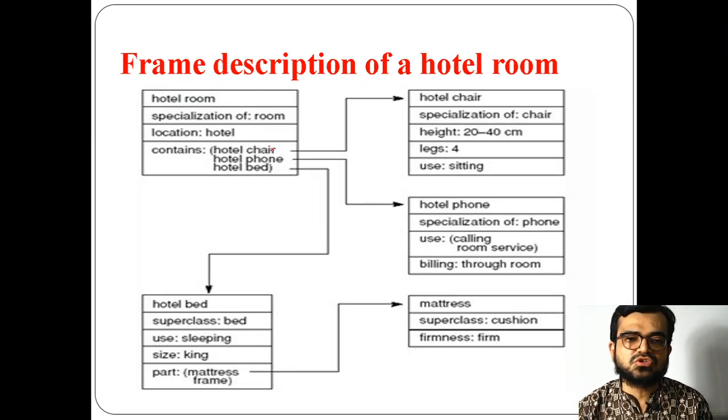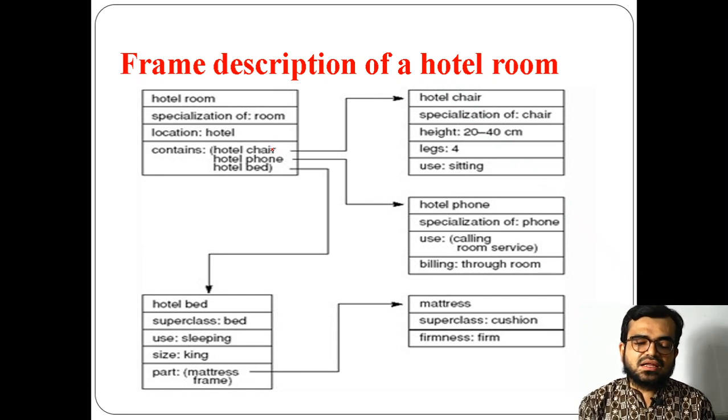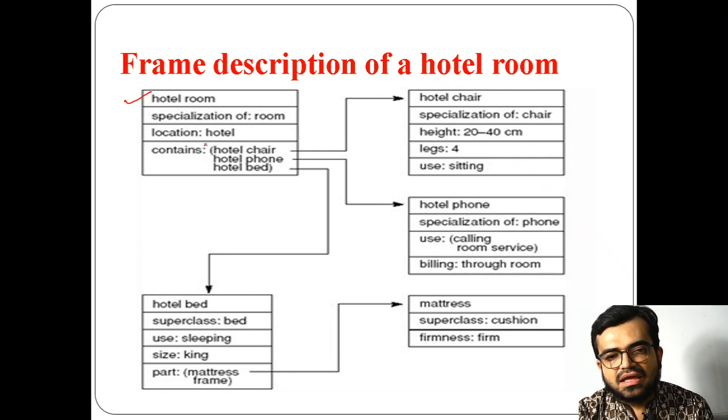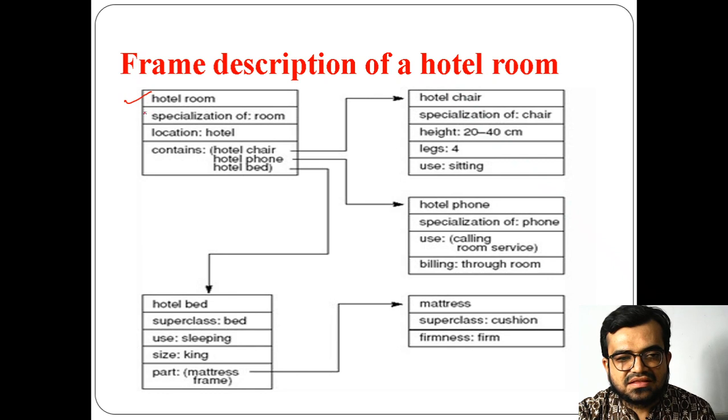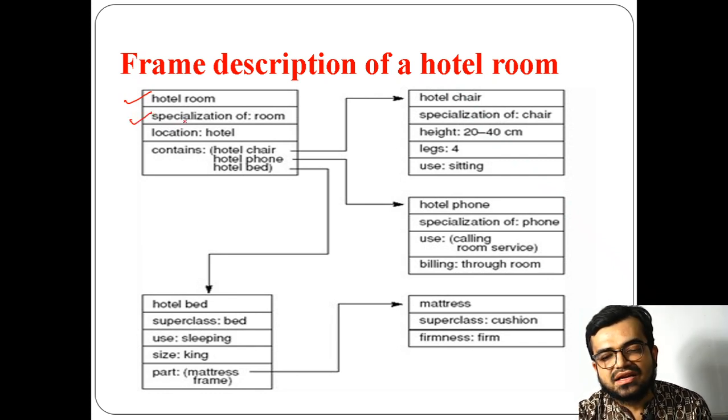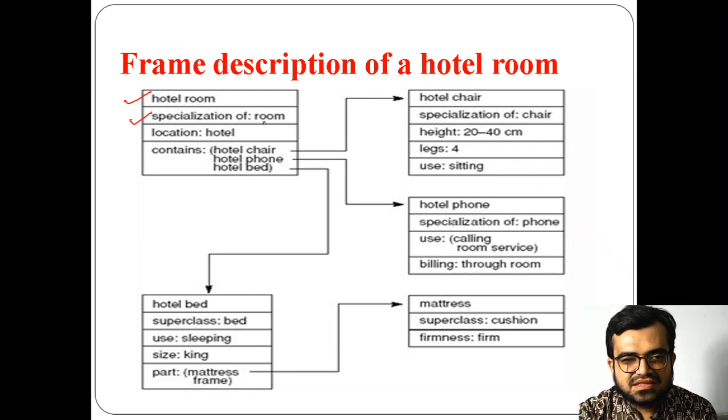Now this is a frame description where I am using hotel room. Hotel room is one frame which I have taken. In that frame what I have used is specialization of, and specialization is a relation, right? I have mentioned it over there. So specialization of room, and where is the location of that room? Hotel. What does it contain? It contains chair, phone, bed, and all of this will connect, so this is a linking here.